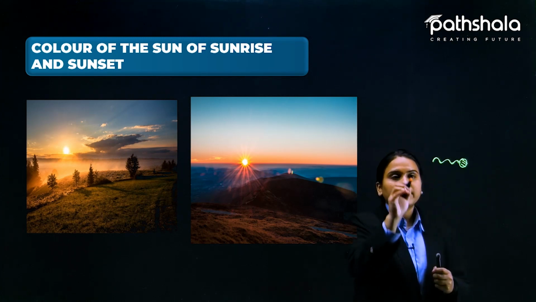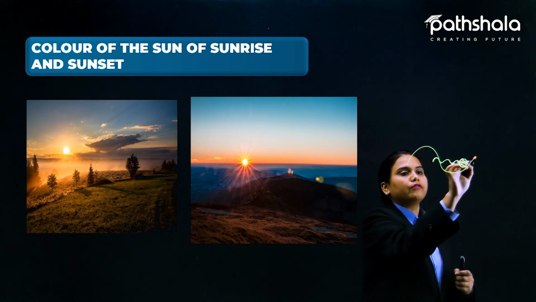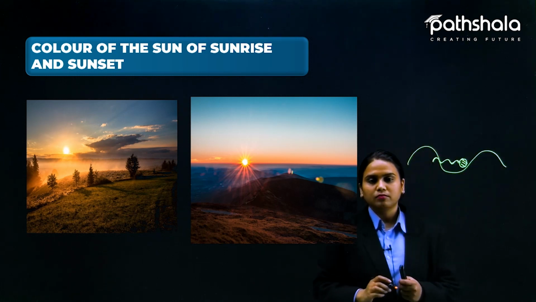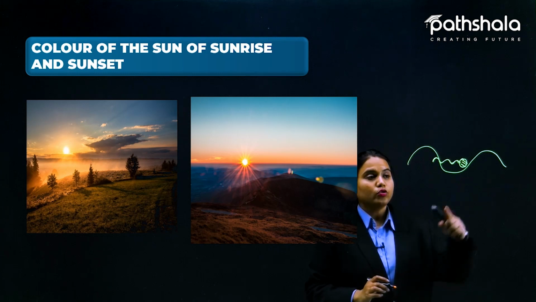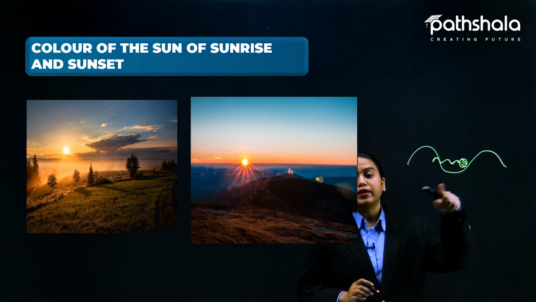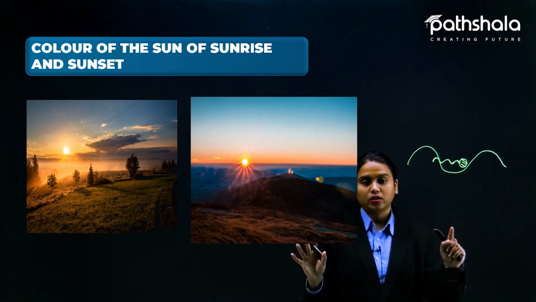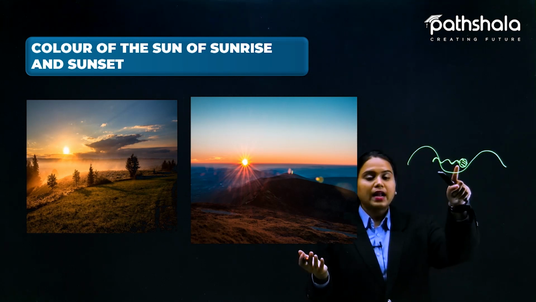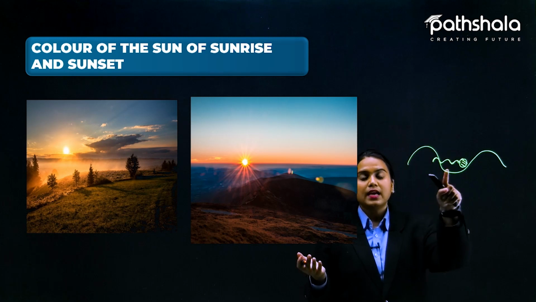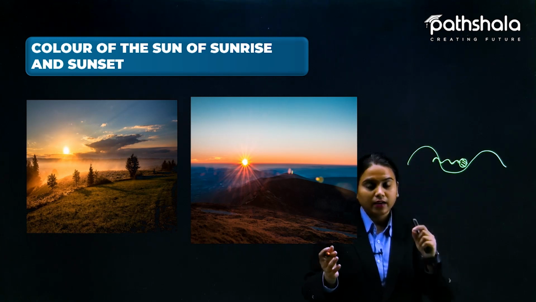But now let us see the red color wavelength, because red color has a bigger wavelength. You can see the particle is here and the wavelength is going to cross it like this without any interaction. That is why at daytime you cannot see a sky of red color.